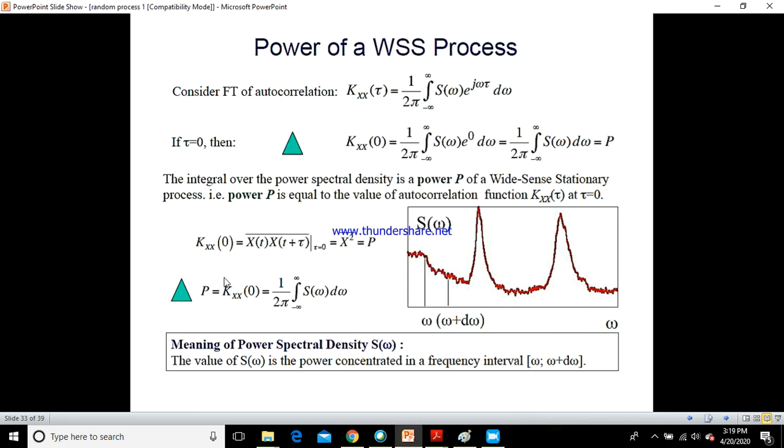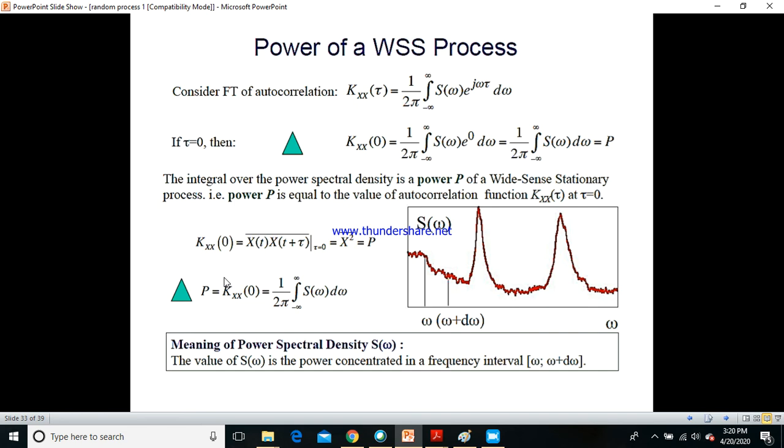Okay, now let us look into the power of the wide sense stationary process. Now let us take the Fourier transform of autocorrelation function. We all know that the autocorrelation function is obtained by taking the inverse Fourier transform of the power spectral density. Therefore, we can say that Kxx of tau would be equal to 1 over 2 pi integration of minus infinity to plus infinity S of omega into e power j omega tau into d omega.